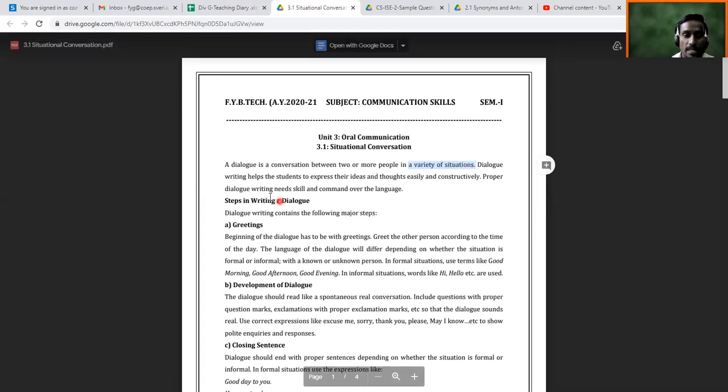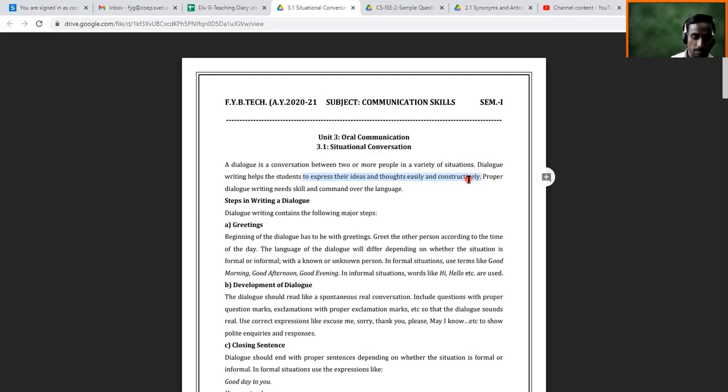So dialogue writing helps the students to express their ideas and thoughts easily and constructively. So what is the purpose of including this topic here? So that you should be able to express your ideas. A number of thoughts come to your mind, and usually you express them in your mother tongue. But as far as the English language is concerned, lots of ideas and thoughts come to your mind, but you don't express them. So here, with the help of dialogues, you try to express the thoughts and ideas which are coming to your mind.